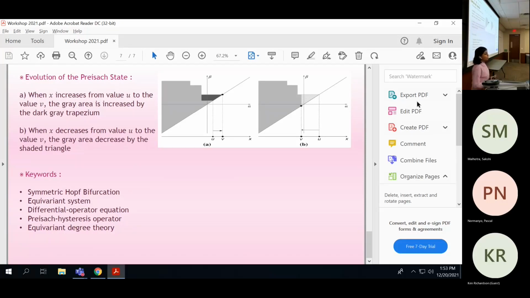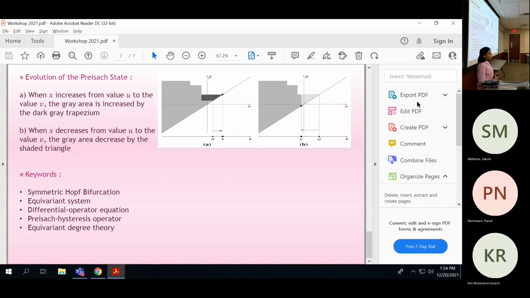Now, let me show how this staircase line varies according to my input value. In the first picture, my input value is denoted by the horizontal line, and it also controls the point on the diagonal. If my input value moves from u to v, the point will drag this horizontal line upwards and the area will decrease by this dark gray trapezium. Now in the second picture, if the input value is moving from u to v, the point on the diagonal will drag the vertical line from right to left, and the area of the triangle will decrease.